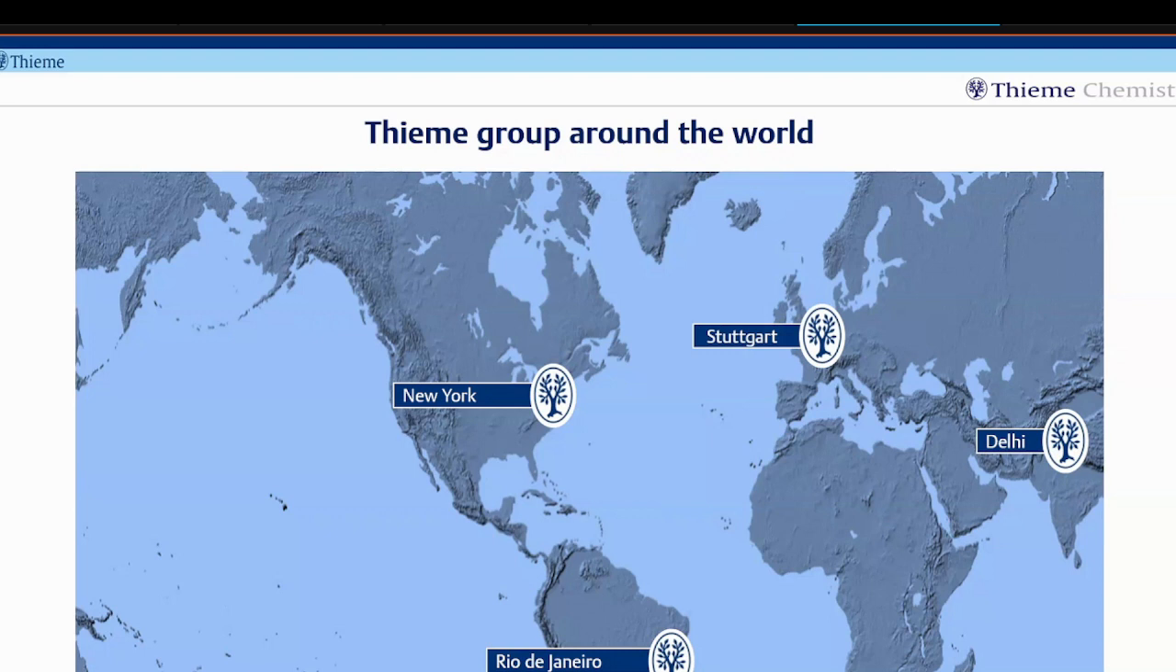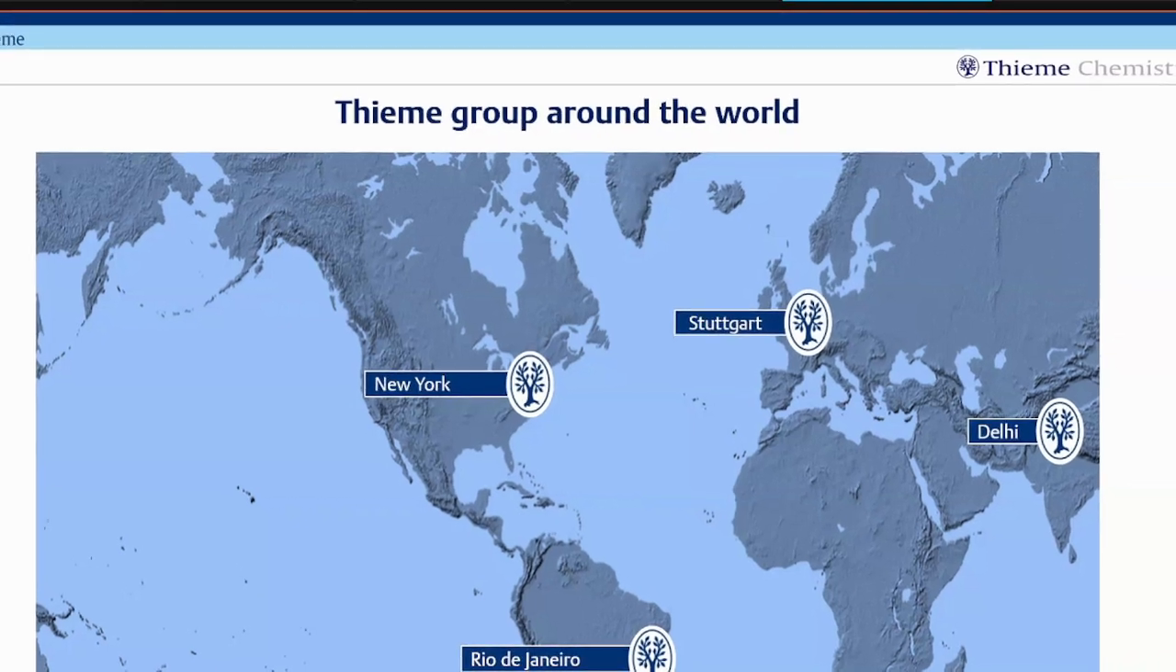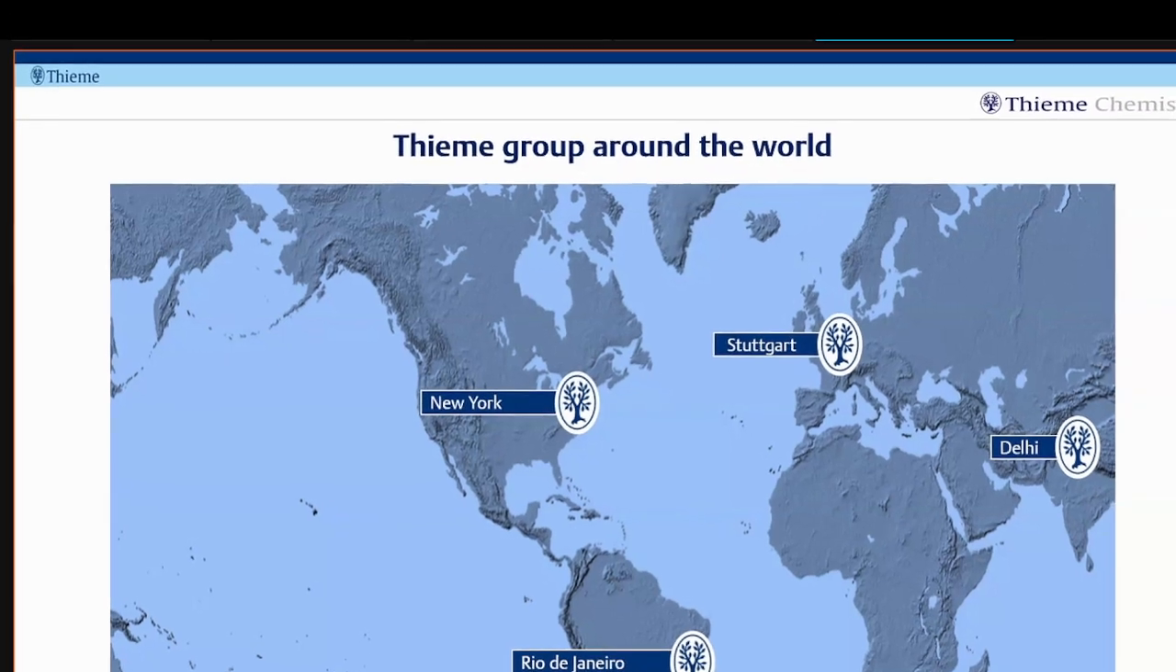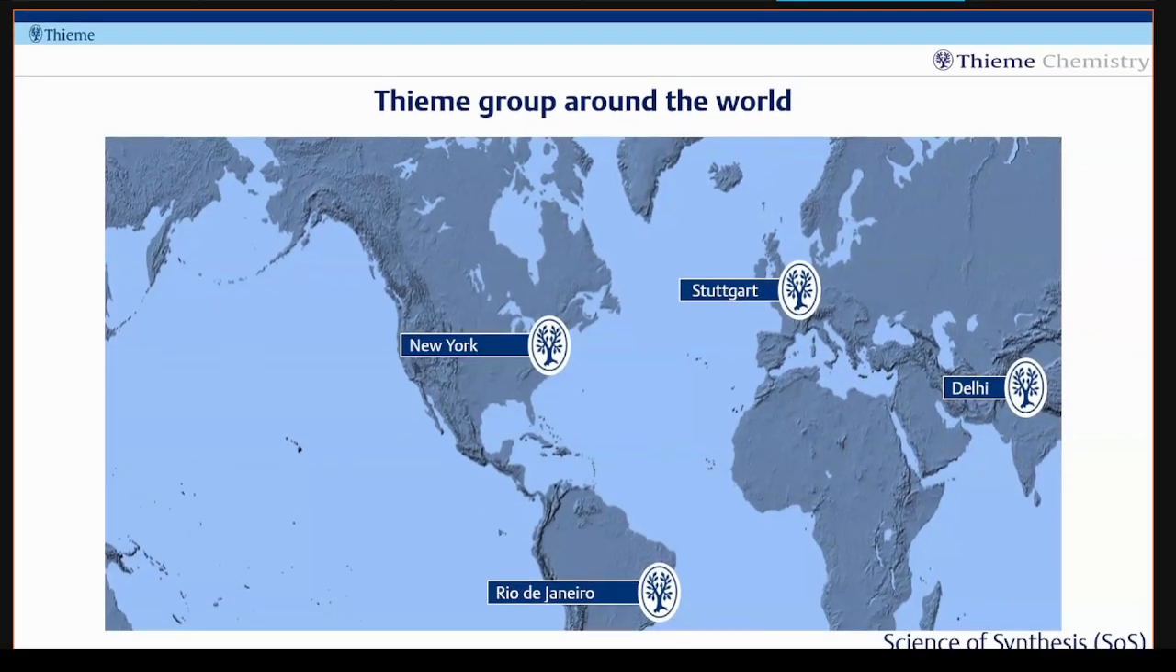Science of Synthesis is also called SOS for short. Now I'm going to introduce you to SOS and how to use the electronic version of SOS, and show you the advantages of SOS over other search engines.